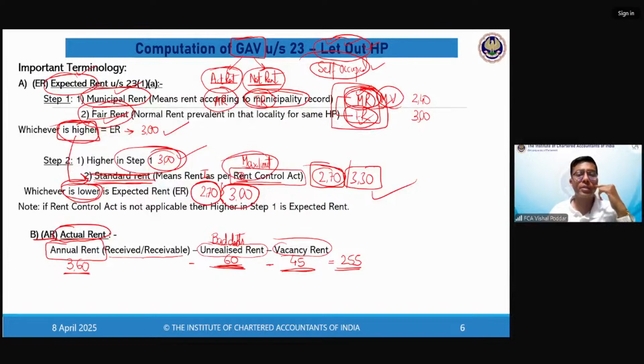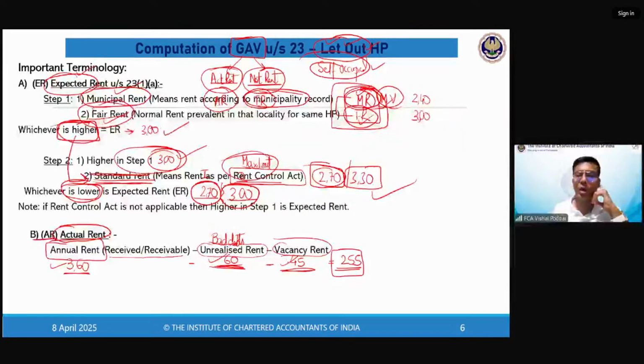Now for both these case scenarios, we'll try to understand how to find out GAV. In both these case scenarios, my actual rent is 255 because the details of actual rent are the same. It is 360 annual rent on the basis of 30,000 per month. 60,000 is bad debts. And I could not get a tenant in the first 1.5 months. So my vacancy is 45.